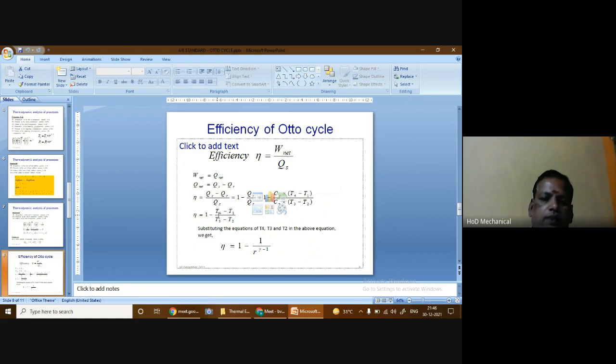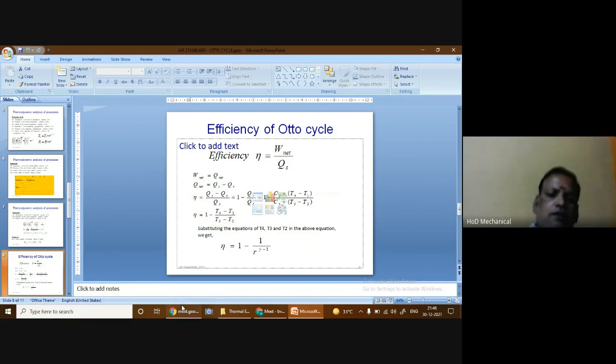Since we have already developed the equations for T4, T3 and T2 in terms of T1, we can substitute those values here, and after substituting we get efficiency eta is given by 1 minus 1 by r power gamma minus 1. So if the compression ratio alone is known, then we can find the efficiency of the Otto cycle. In the Otto cycle, the compression ratio range is from 6 to 10.